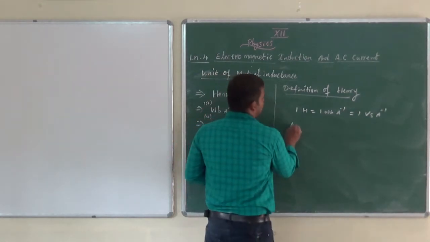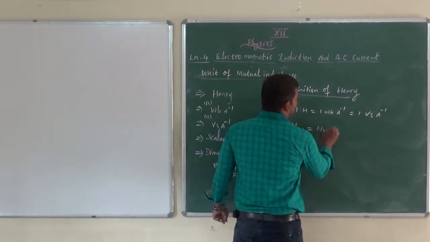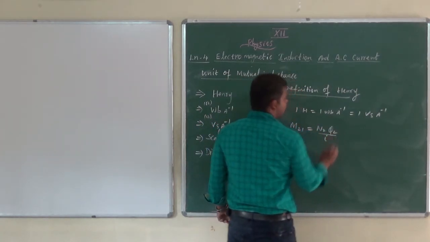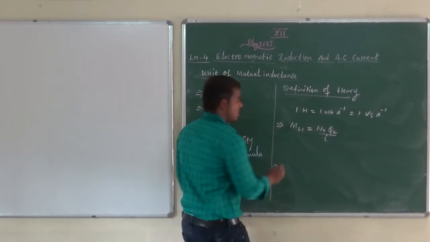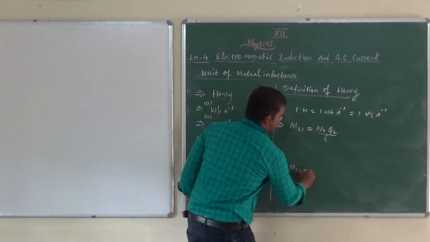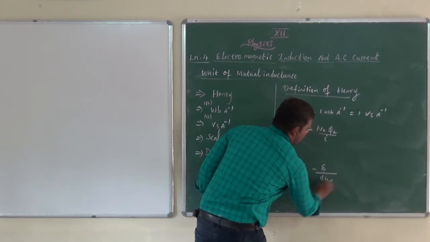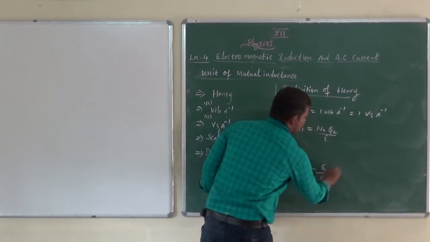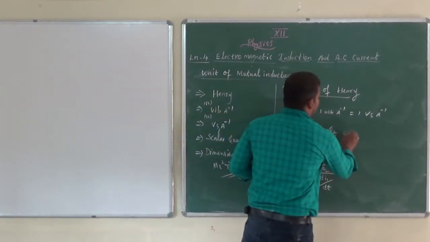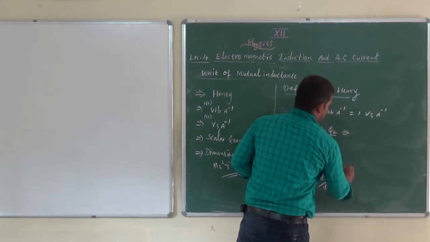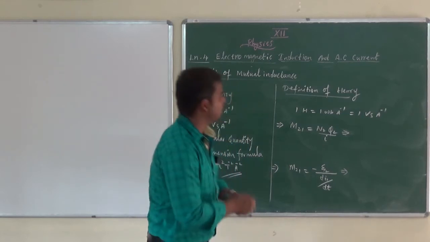See that: M21 equals N2 phi 2 divided by I. Another equation: M21 equals minus induced EMF divided by di1 by dt. We use these two relations to discuss the unit of Henry.